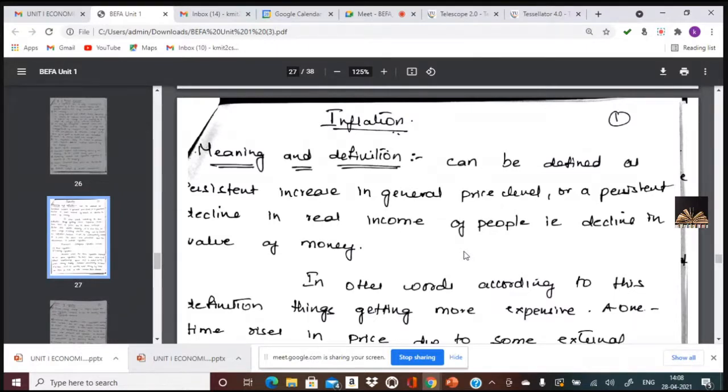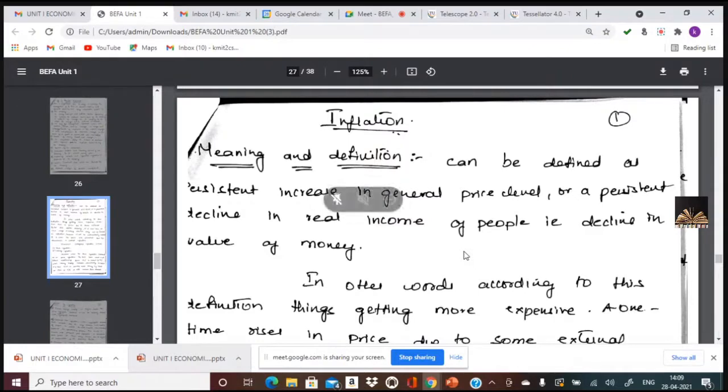And these are the concepts that we have in the case of national income. So now going to the next concept, there are two more concepts left over in unit 1: inflation, and the next concept is business cycle and phases and features of business cycle. This is what you have.